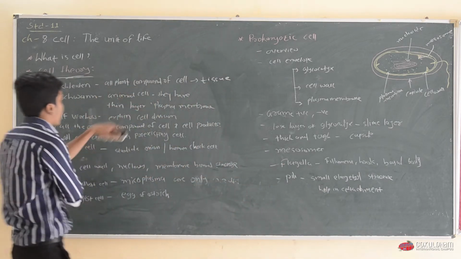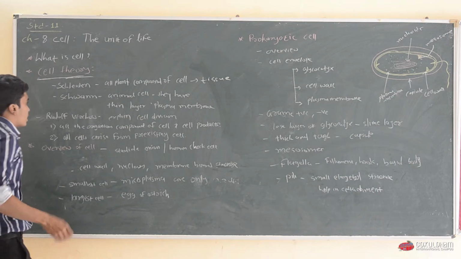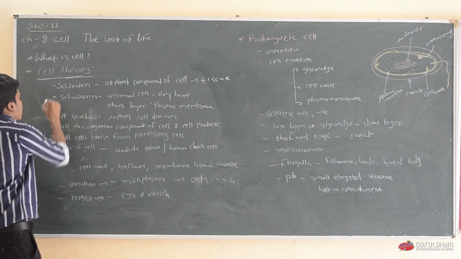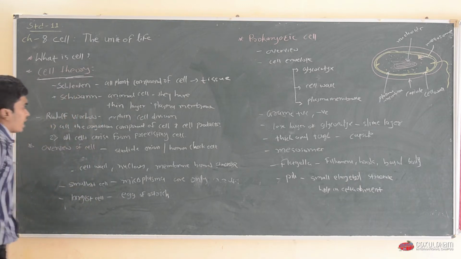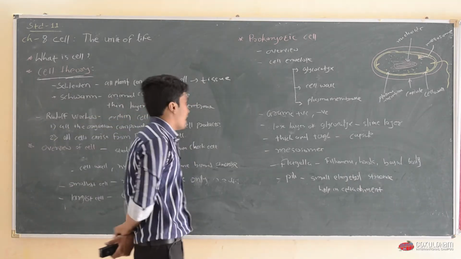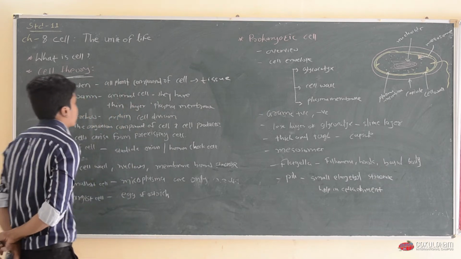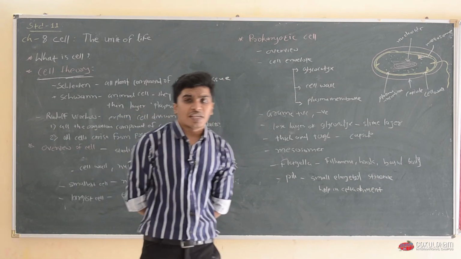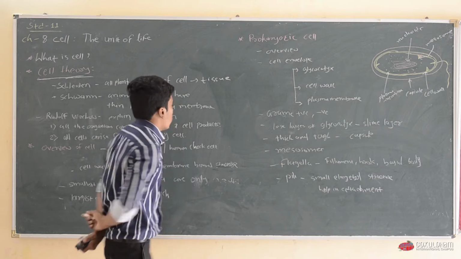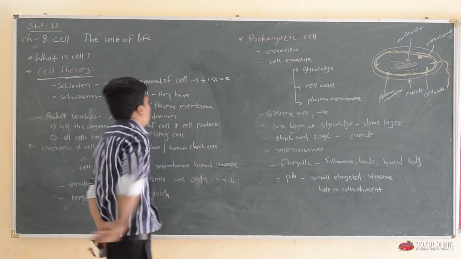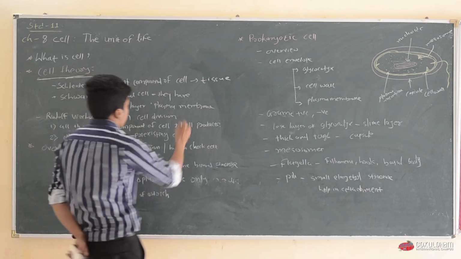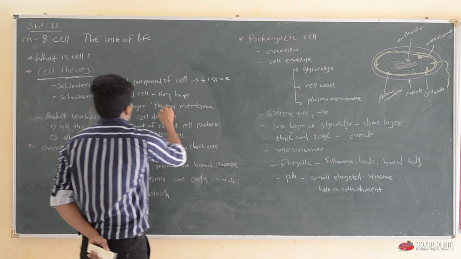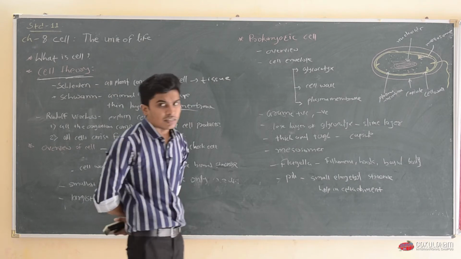At the same time, in another country, another scientist named Schwann studied animal cells, and proposed that all animal cells are covered by one layer, which we know is the plasma membrane.